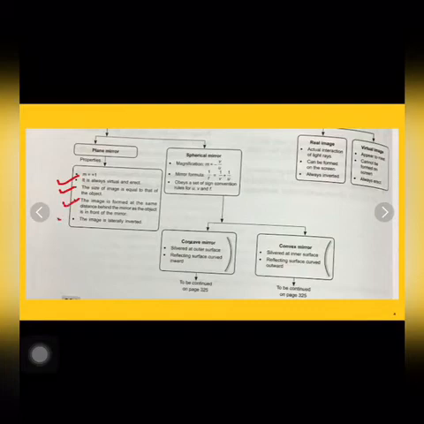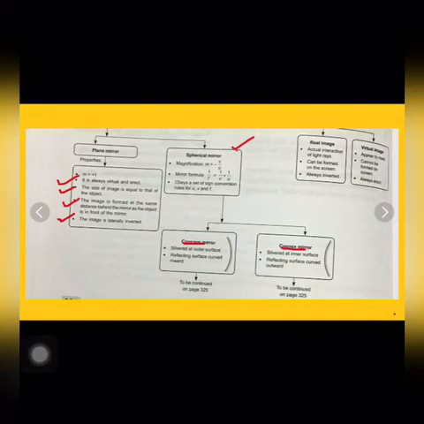And the last property is the image is laterally inverted, which means left becomes right and right becomes left in the plane mirror. The other type of mirror is the spherical mirror. Spherical mirrors are basically of two types, concave mirror and convex mirror. Concave mirror is also known as converging mirror and convex mirror is also known as diverging mirror.